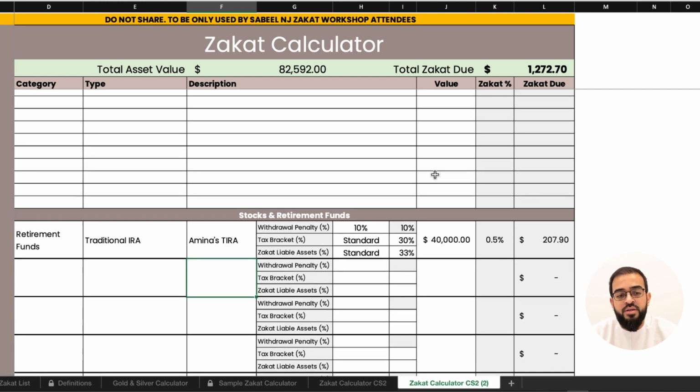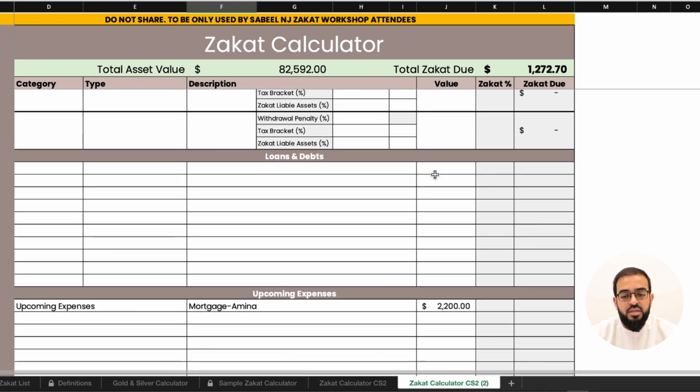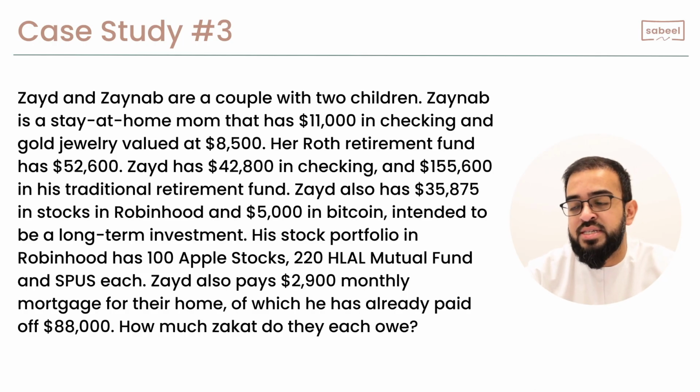Now her retirement fund, she has a traditional IRA at $40,000, and so her withdrawal penalty would be 10%, her tax bracket would be 30%, and her zakat liable asset would be 33%. Again, she's responsible for 50% of the mortgage payment, and so we put that in the upcoming expenses as $2,200. Her total asset value is $82,592, of which she owes $1,272.70 as her zakat.